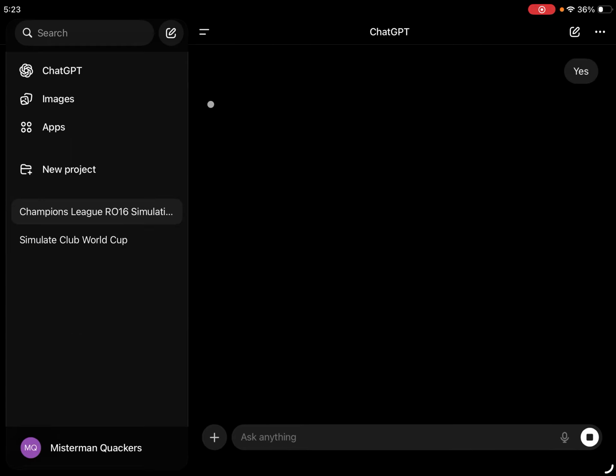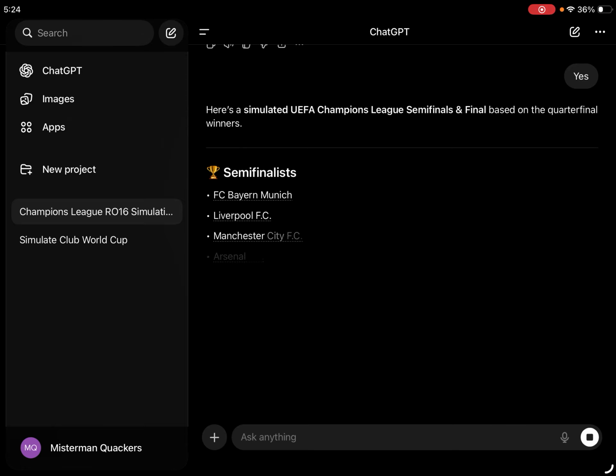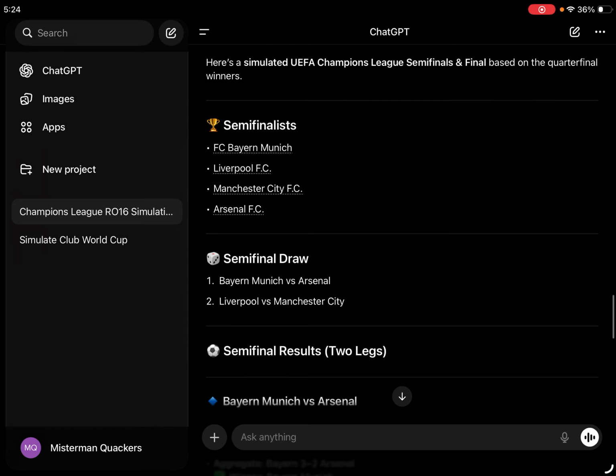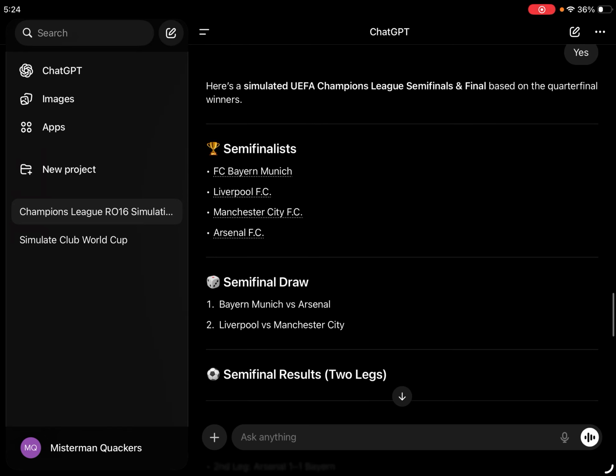So let's go. Simulating semi-finals and finals now. So the semi-finalists draw Bayern versus Arsenal. Will they be able to beat the team who came number 1 in league phase and bring the Champions League to Germany again? So first match is Bayern versus Arsenal. In my opinion, I feel like Bayern might win.